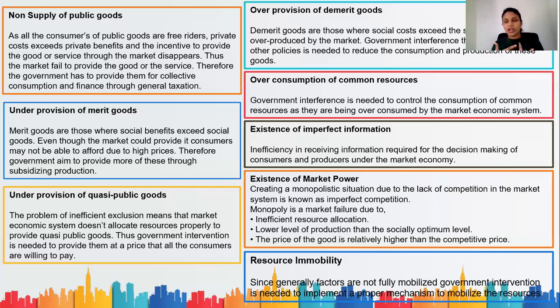Therefore, in this scenario, government intervention is required to implement a proper mechanism to mobilize the resources in the economy. Okay. I really hope that everyone is clear with all these things, because you will need to understand them to study the upcoming concepts.